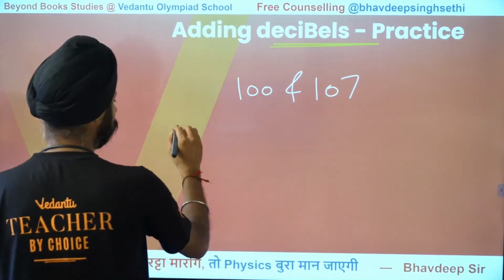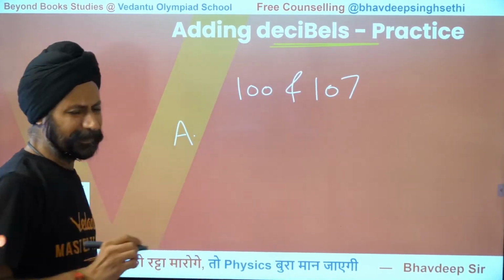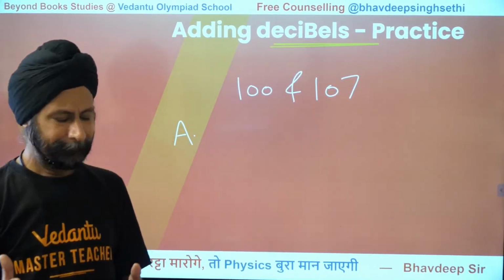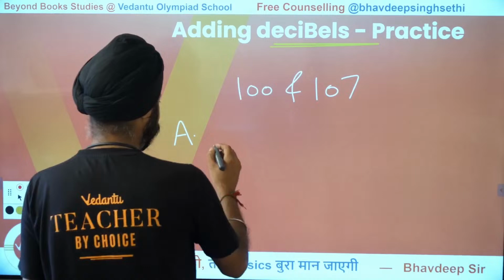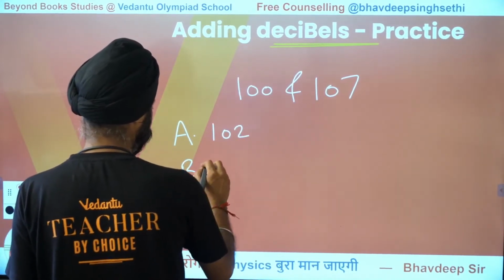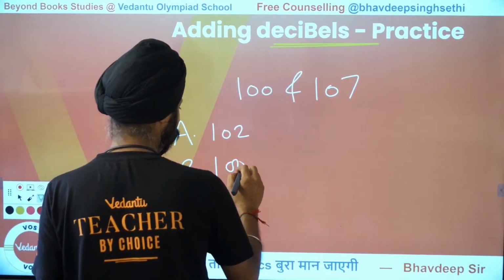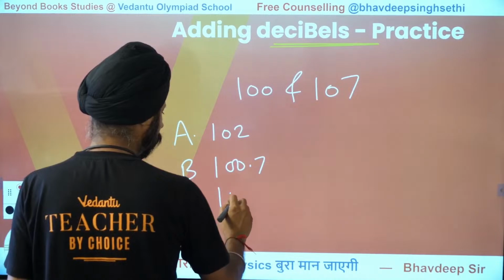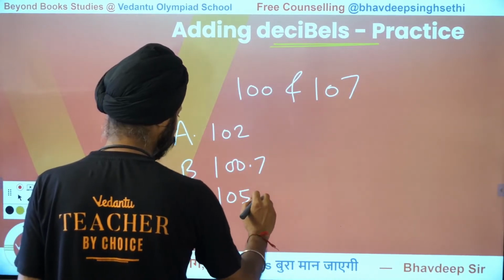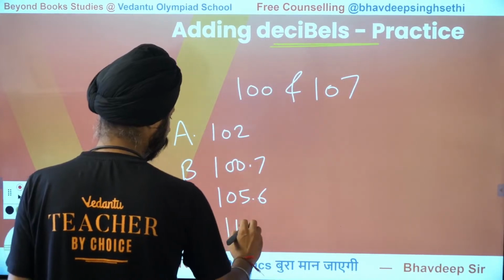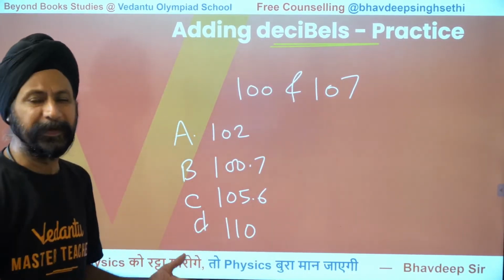The options are, thinking aloud, A is 102, B is 100.7, C is 105.6, and D is 110. What do you think? I mean, come on.